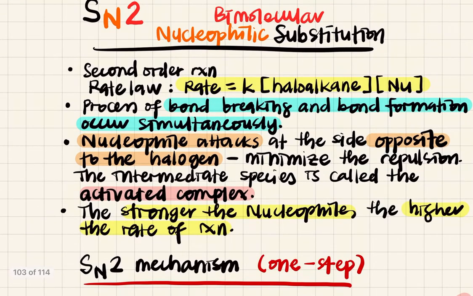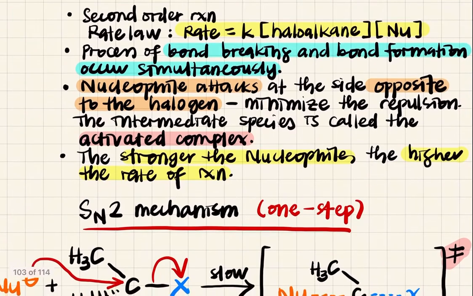Okay, in SN2, the nucleophile will attack at the site opposite to the halogen. Ini maksudnya backside attack. Dia attack dari belakang. Okay, kenapa? Sebab kita nak minimize the repulsion lah. Okay, so the intermediate species will be an activated complex.